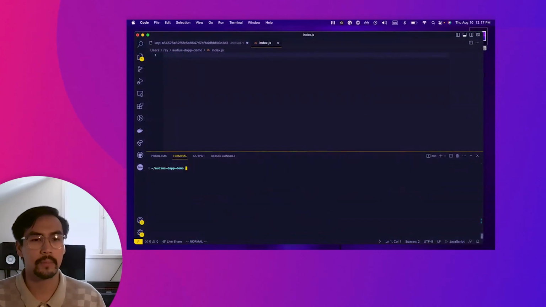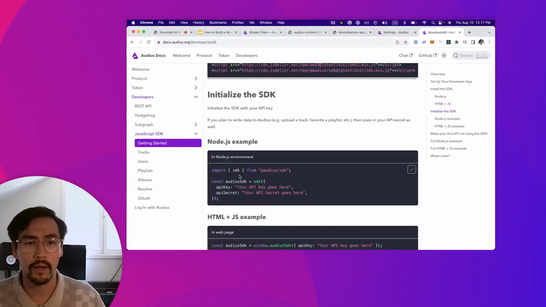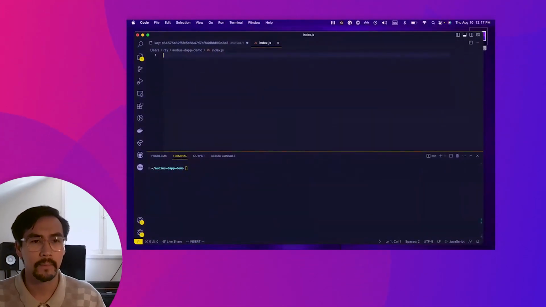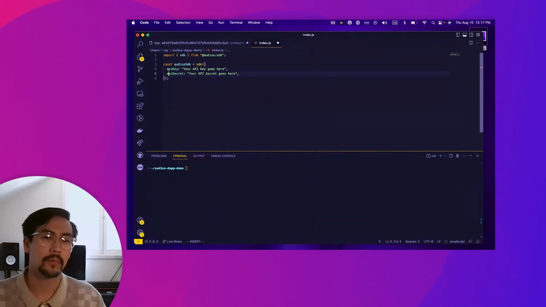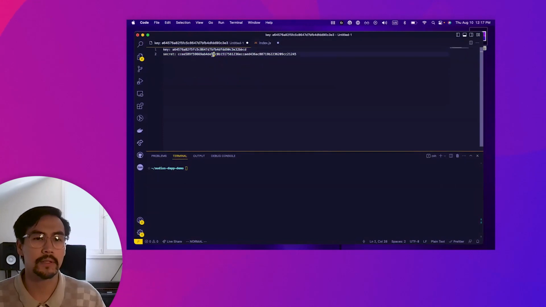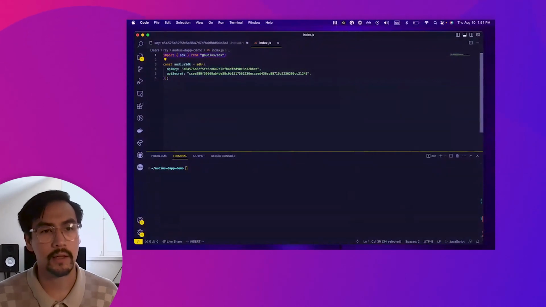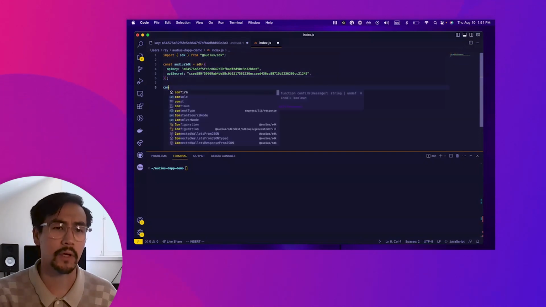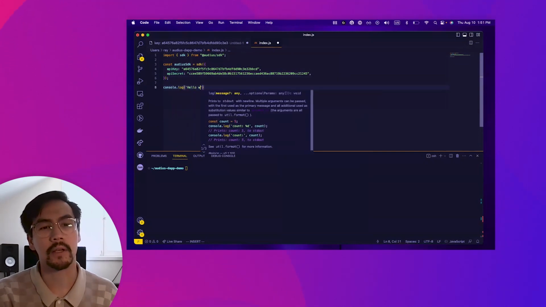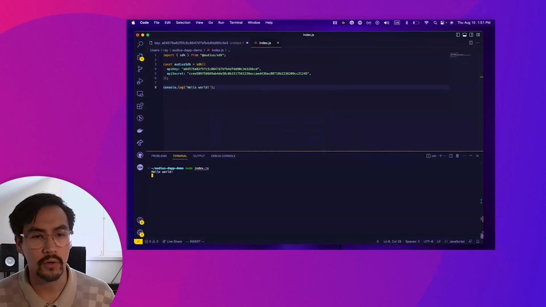We've installed everything. I'm going to clear our terminal here. I'm going to paste in this code around initializing the SDK. And I'm going to then paste in our API key here and our API secret here. All right, now that we've gone ahead and imported our SDK and are initializing it with an API key and an API secret, I want to make sure that this code runs. So I'm going to add a console log here saying hello world and just run this index file with Node and make sure that it works.